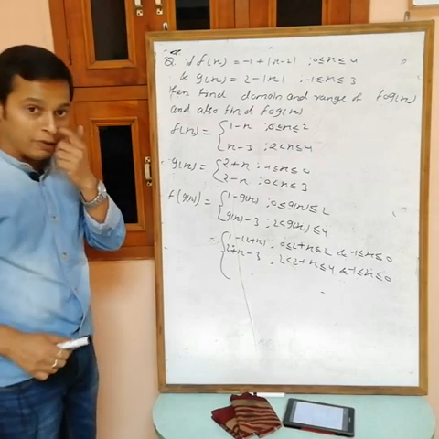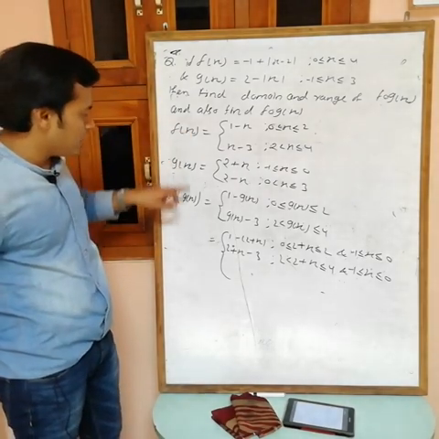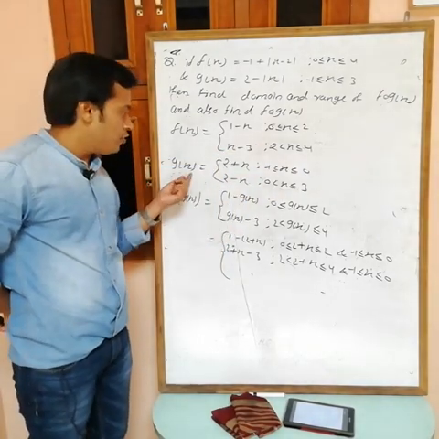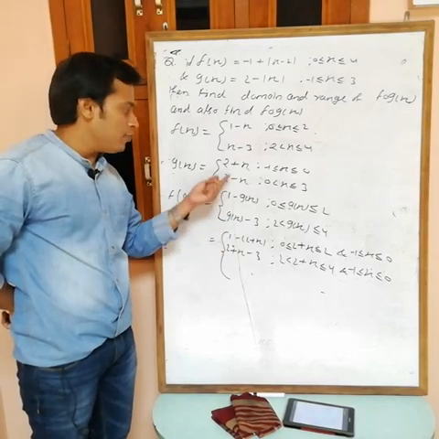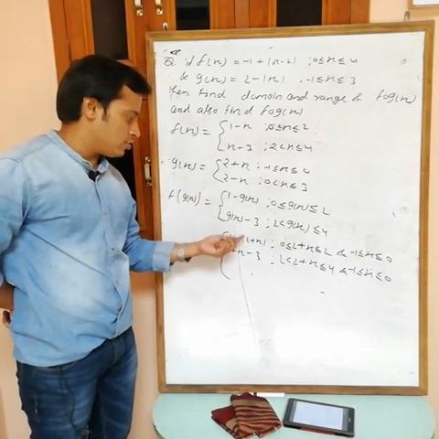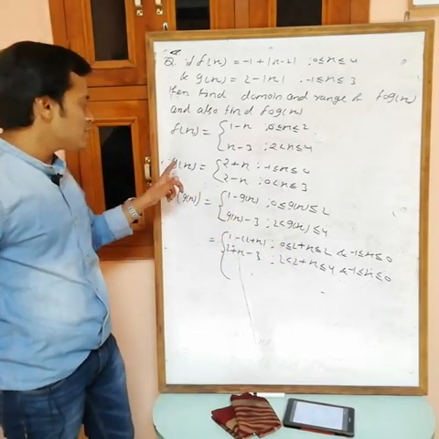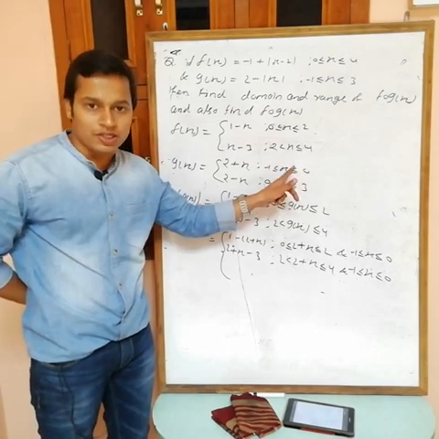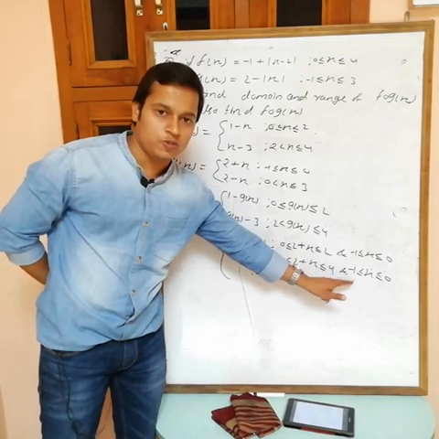Any problem in this? So what am I doing? First I simply replace x with g(x) at every place. Now I have to put the value of g(x). We have two values of g(x), 2 plus x and 2 minus x. First I am putting 2 plus x at every place. But it is given that g(x) equals this only if x is from minus 1 to 0, so this condition must be satisfied. I am writing it on the side.